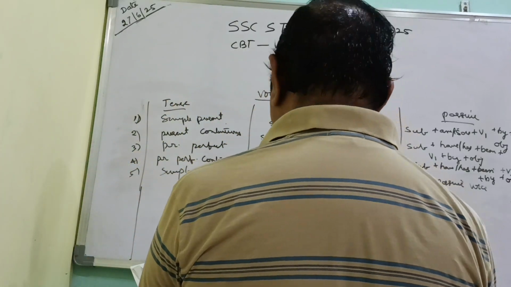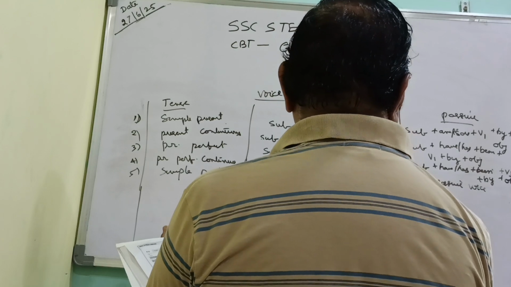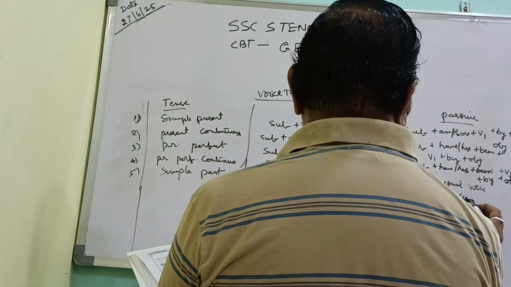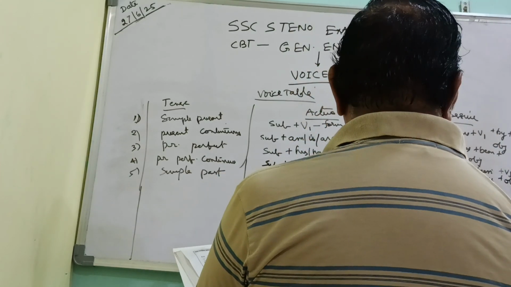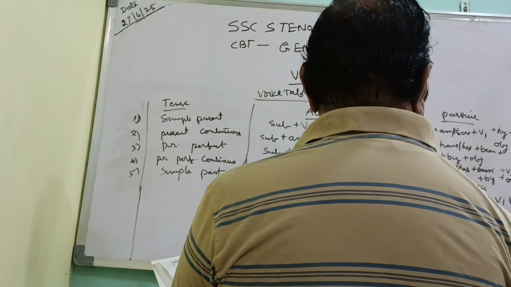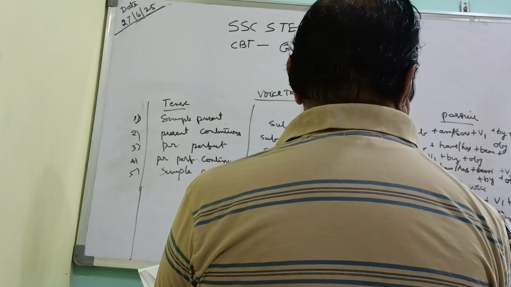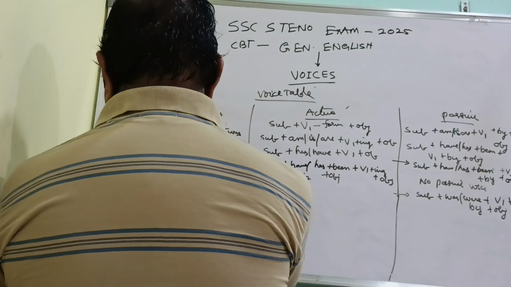In the same way, in the passive voice: subject plus was or were plus verb form plus by plus object. Right?